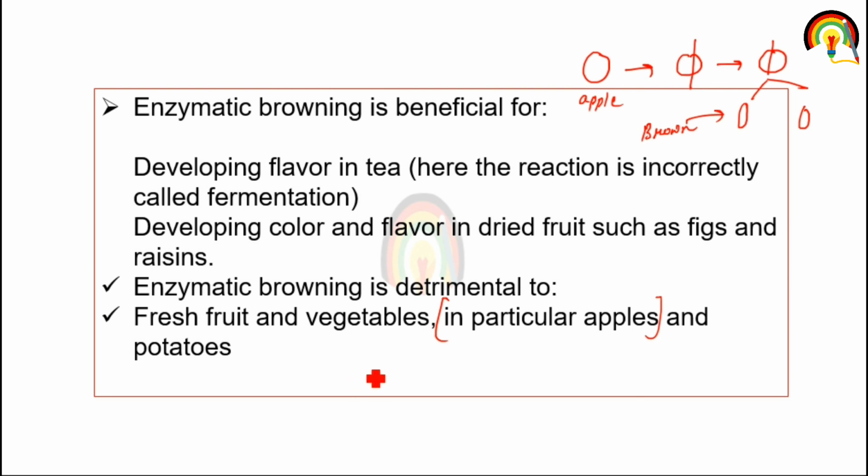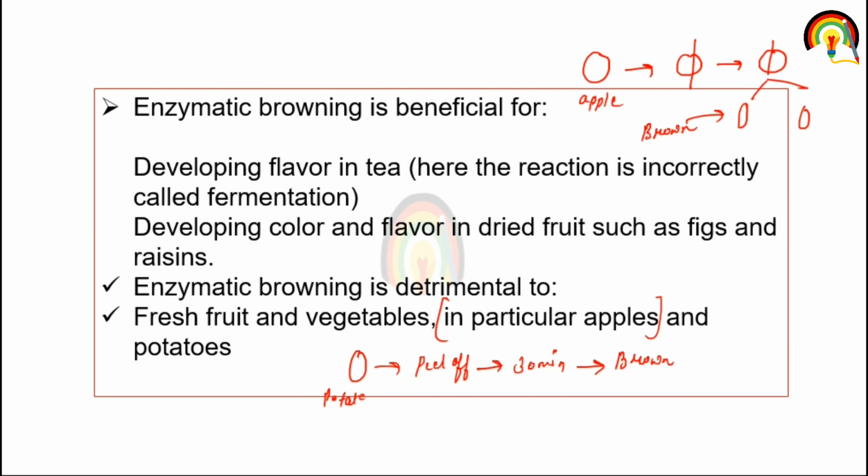If you peel off the potato and keep it for half an hour, you will see a change in the color from white to brown. Enzymatic browning is responsible for that.